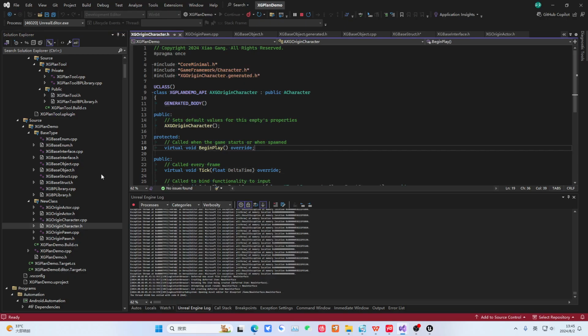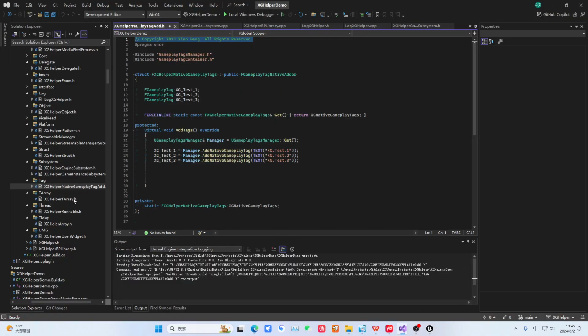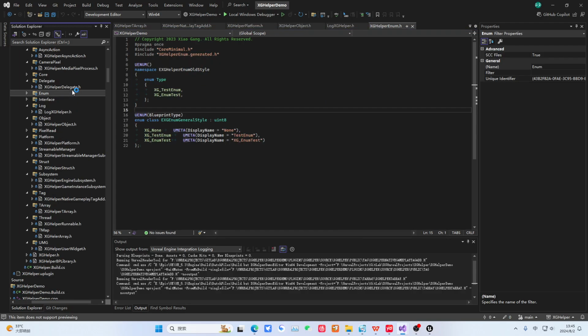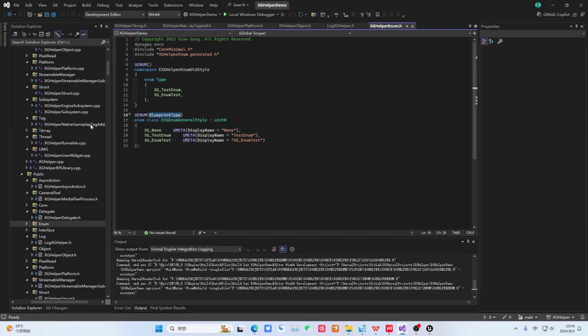Since we are still using native ones, if there isn't any here, we can just open any project. Let's use this one and see if there is any here. This is a metadata specifier. You will find that this is an enum, right? And this UMETA is also a metadata specifier. Right after this, it passes some strings in the parentheses. These strings will be recognized by our UHT, which then executes the corresponding functions for the object. It's like we make a marker, marking it as a BlueprintType, that is, Blueprint accesses this thing. This is a metadata marker.